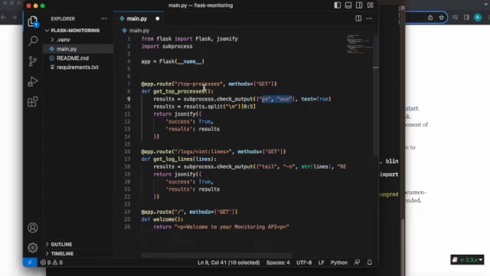What we're doing is creating that endpoint using the app.route decorator, and we're sending the path to that endpoint as the argument to that function. This is the beauty of having a lightweight web framework, because we did very little to create that endpoint, and the framework behind the scenes is going to do all the necessary work to ensure that this function, get top processes, gets called when a user queries that endpoint.